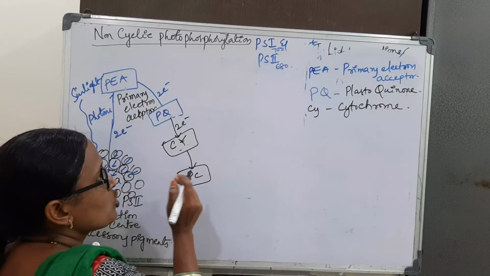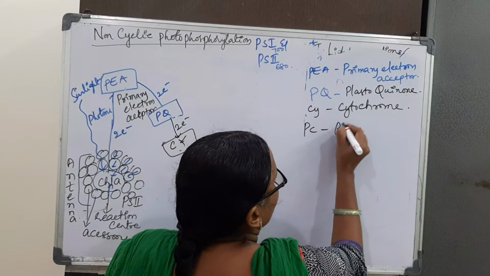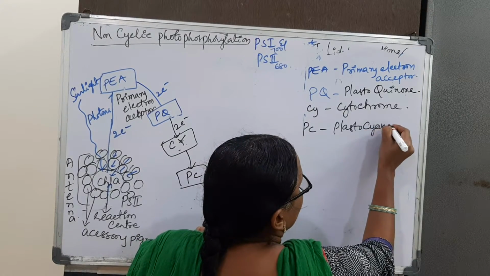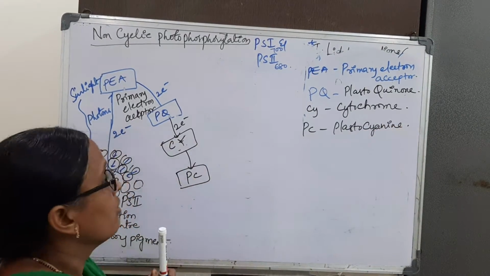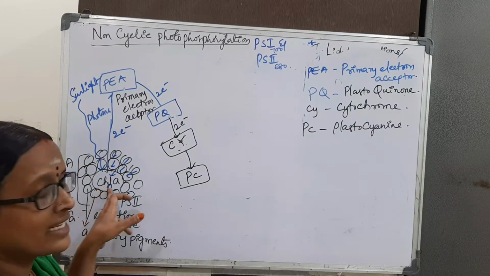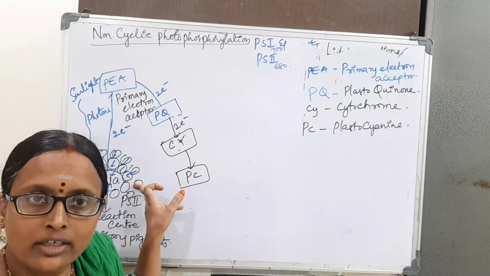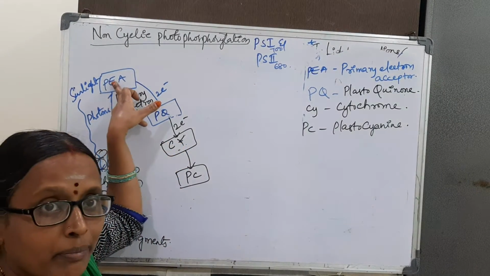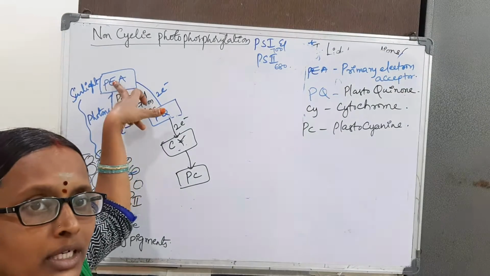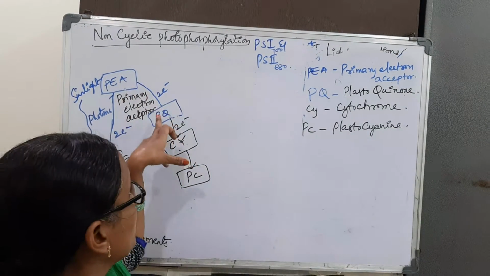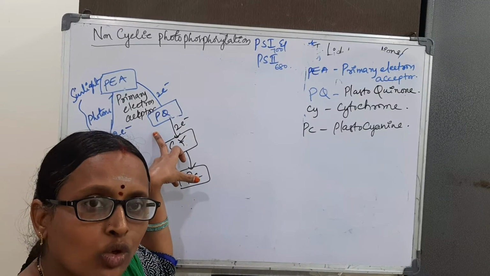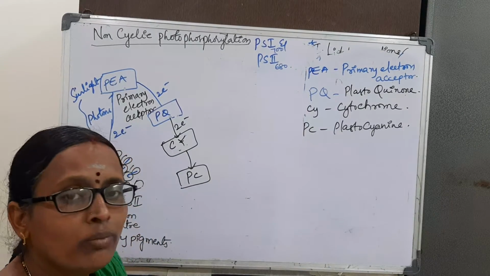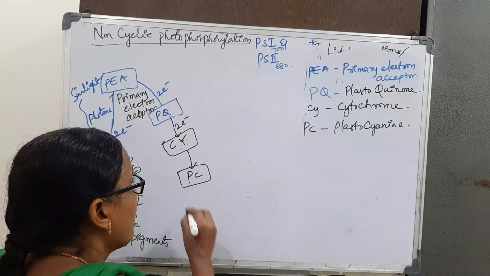And next it passes to the plastoquinone, plastocyanin. Once again, the excited chlorophyll molecule is going to release the pair of electrons that is going to be accepted by the primary electron acceptor. From that, it is going to give to another molecule, that is plastoquinone. This plastoquinone again passes the electron to the cytochrome, then it is going to pass to the plastocyanin.